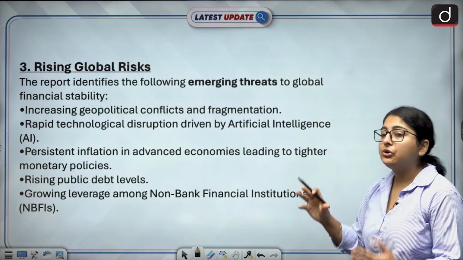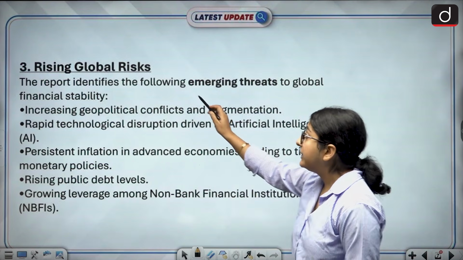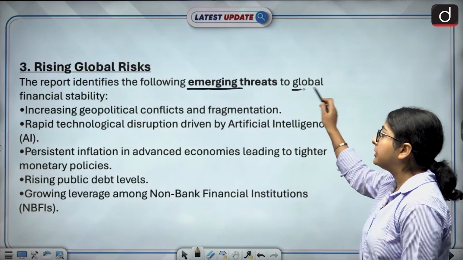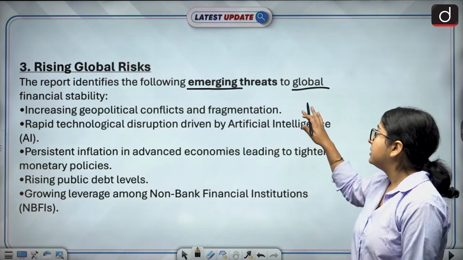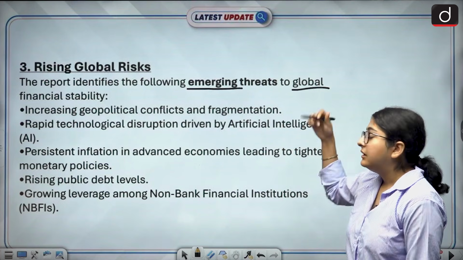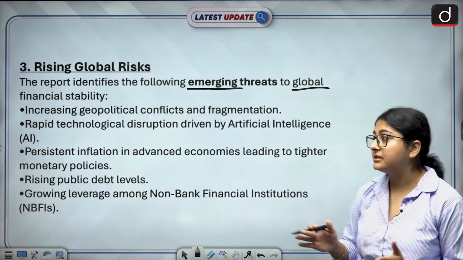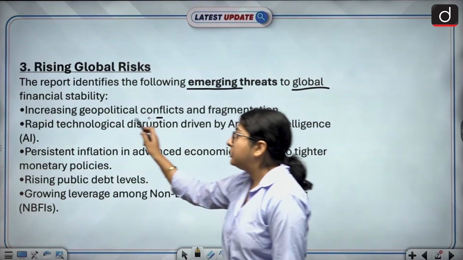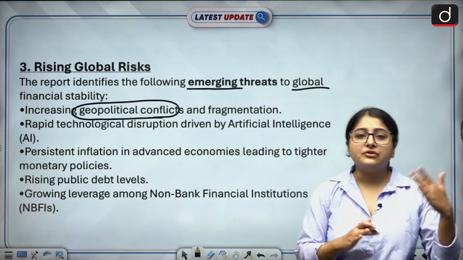Now, the report also observes that there is a rise in global risk. The report identifies the following emerging threats to global financial stability. There are some emerging threats which can put our financial stability at risk. What are those threats? Let us understand that. Okay. Increasing geopolitical conflict. We have already observed that geopolitical conflicts are increasing.